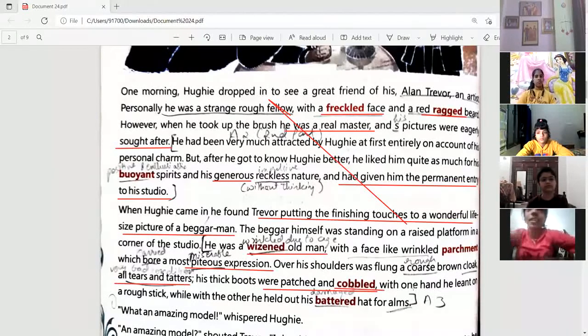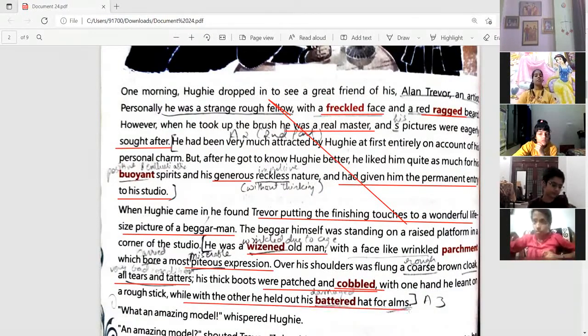The same was the case with his boots. His face was very wrinkled. So he was in a very poor state. With one hand, he leant on a rough stick. So with one hand he was holding a rough stick, which supported him to stand, while the other he used for his hat. He was holding a battered hat. Battered means a very damaged hat.